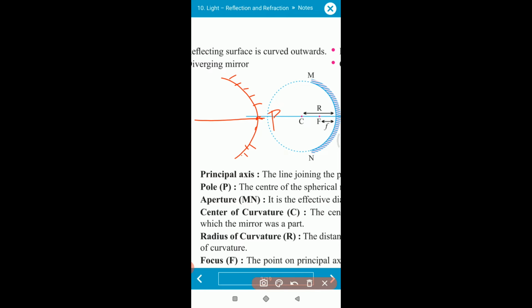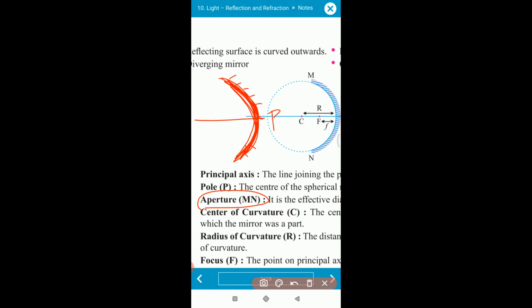Now what is aperture? The aperture is the face of the mirror, means the mirror surface lying from here to here. This face of the mirror is called the aperture of the mirror. It is one kind of effective diameter of the mirror. This is called aperture. Clear?